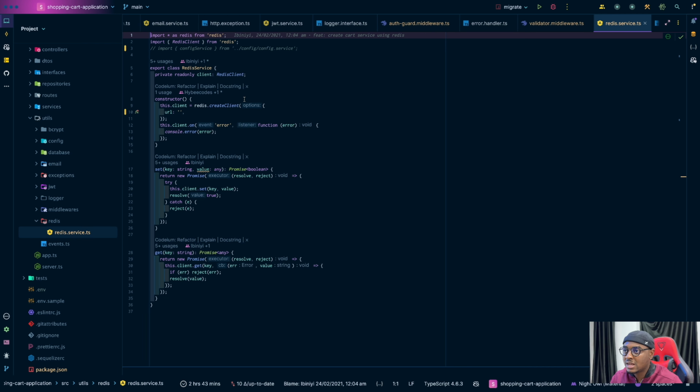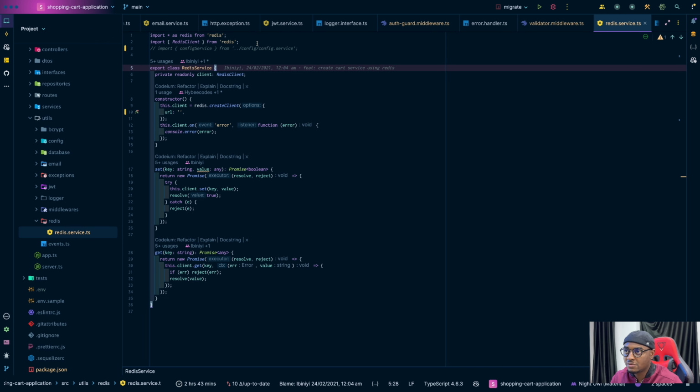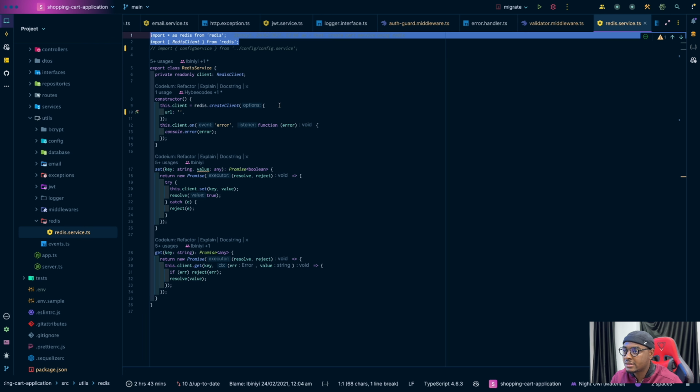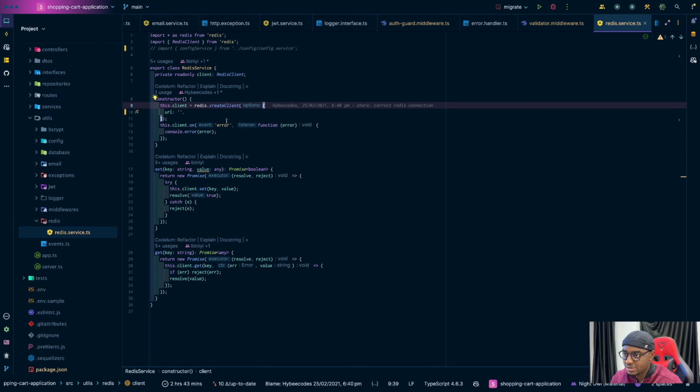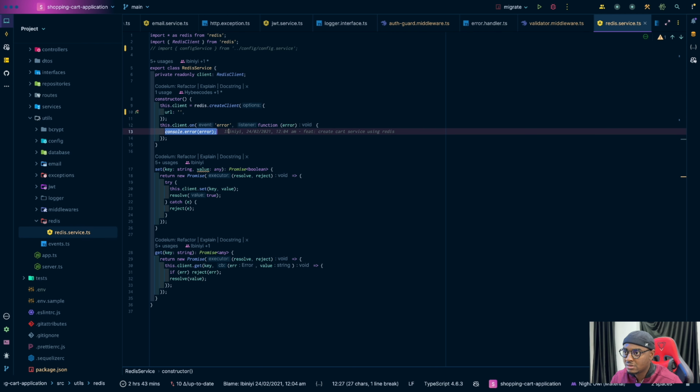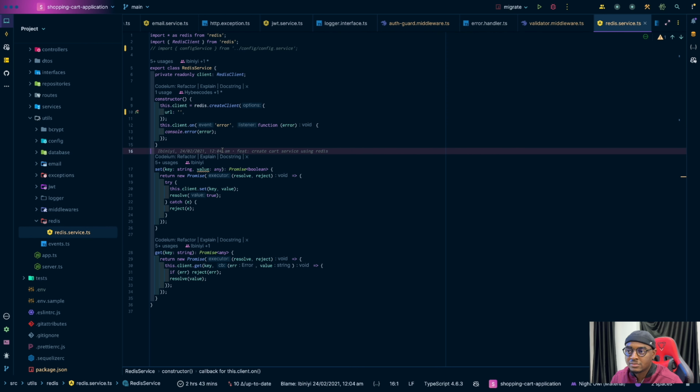Then we have the Redis service, and this basically makes use of Redis, right? Let me see if I did what I was thinking of here. Yeah, it just makes use of Redis. Look at this now. Here I made use of console.error. I should have used the logger. I think it was an oversight. So I should have used the logger here.